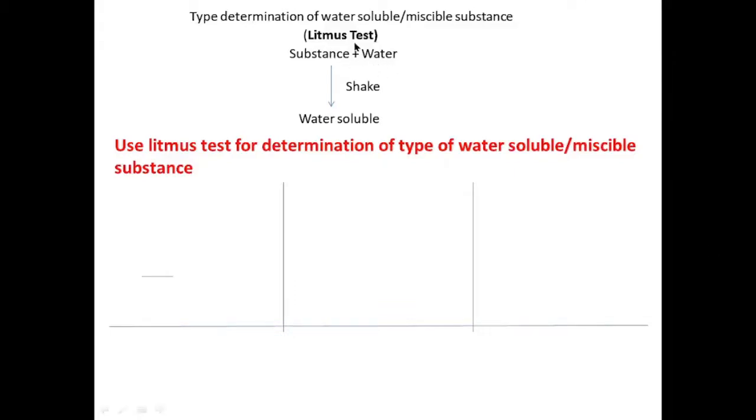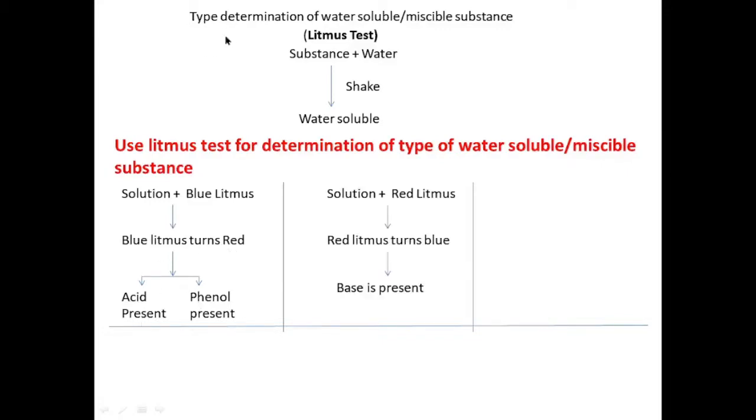First we take the solubility test. Substance plus water in a test tube, shake it. If it is water soluble, then litmus paper is used for the determination of type. Solution is poured on the blue litmus. If blue litmus turns red, then acid or phenol is present. Solution is poured on red litmus. If red litmus turns blue, then base is present. And if there is no change on either litmus, blue or red, it is a neutral substance.